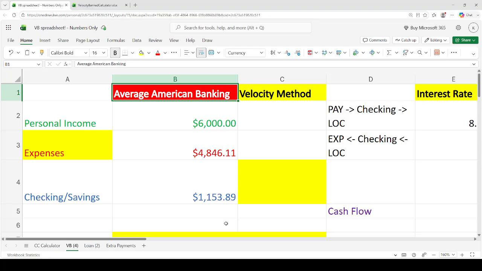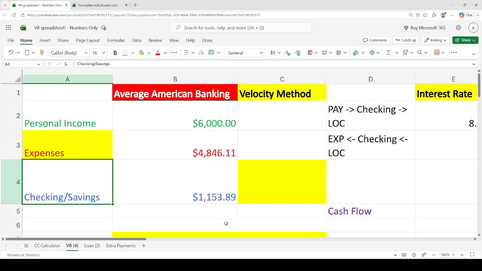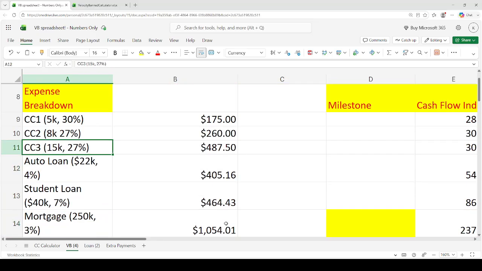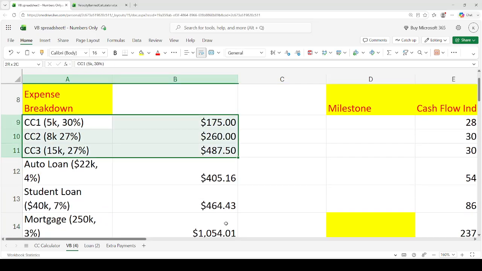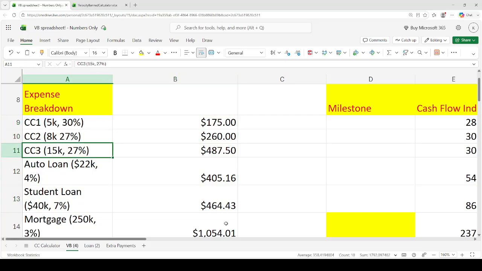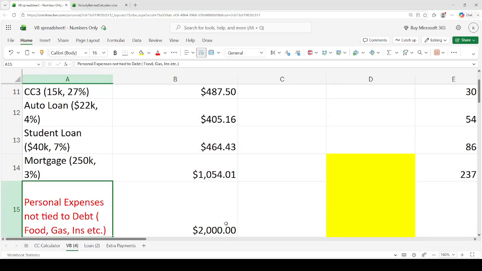Well, the first step is to create a budget because your budget is your debt attack plan, right? So you have your income, expenses, leftover checking and savings. And then in your expense breakdown, you list every single debt that you have. So you have 3 credit cards, an auto loan, a student loan, a mortgage, and on top of that, we have personal expenses that we have to pay for, not tied to debt. So even if you were debt free, these are the things you would still have to pay for: food, gas, insurance, all that other good stuff.